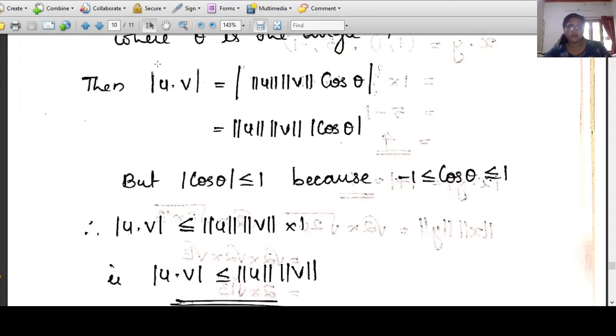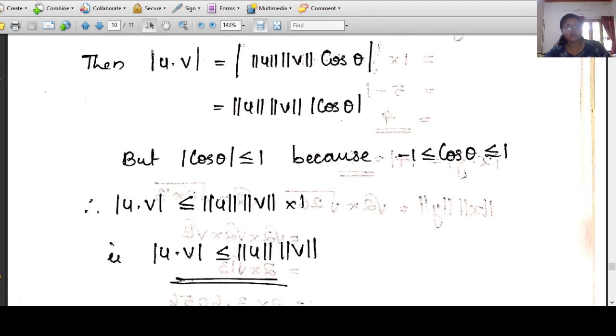So this equality becomes an inequality. Therefore, mod u dot v is less than or equal to norm of u into norm of v into 1, because mod cos theta is less than or equal to 1. When we substitute 1 here, the equality becomes an inequality, less than or equal to.